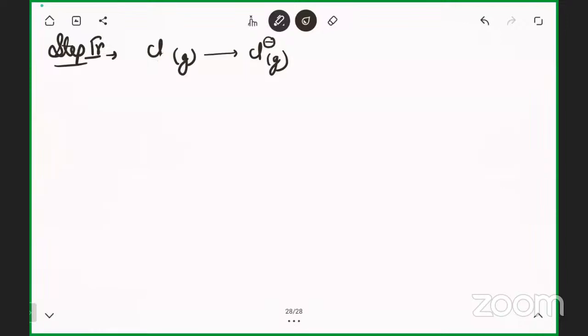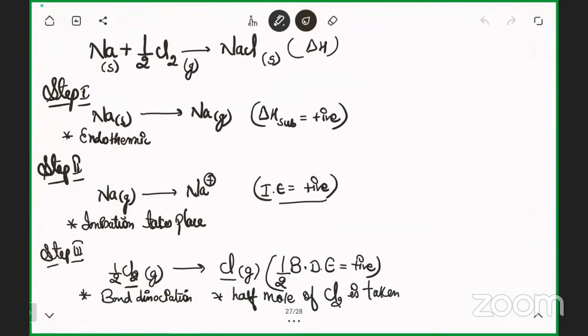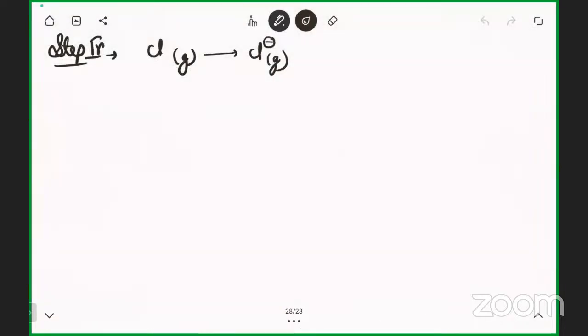Now the Cl has accepted the electron that the sodium gave in the earlier step. When an isolated gaseous atom is accepting an electron, the process is known as, tell me the process fast, accepting electron.